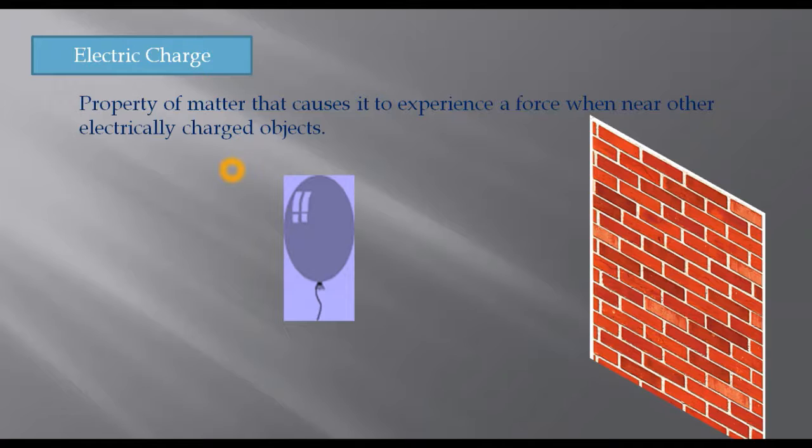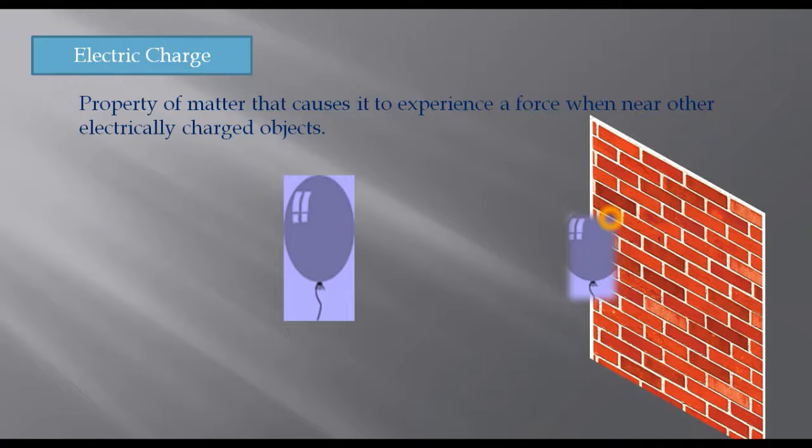But after rubbing the balloon, once it's rubbed, the balloon gets electrically charged. And once it is electrically charged and is brought near this wall, what happens? It tends to attract, it sticks to the wall. Once it's electrically charged and it's brought near some other object, they tend to attract each other. And this balloon is now electrically charged because of rubbing.